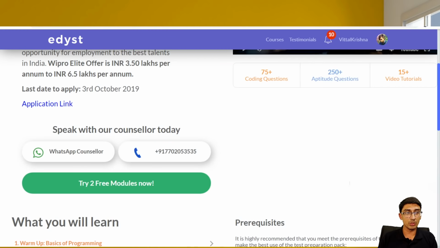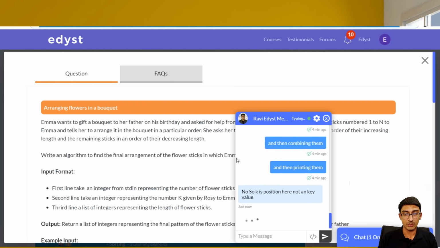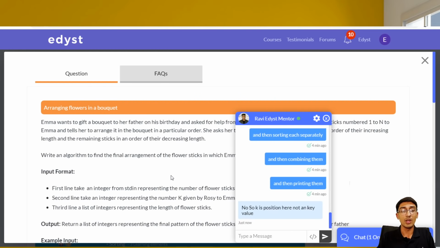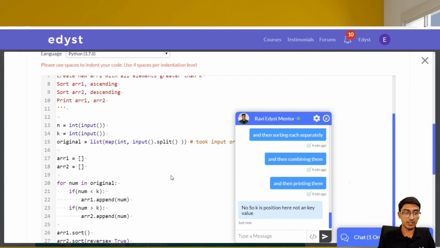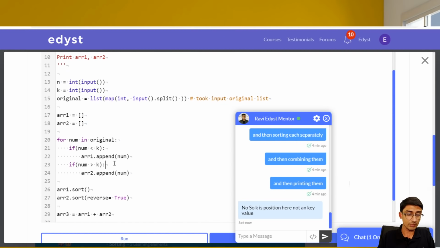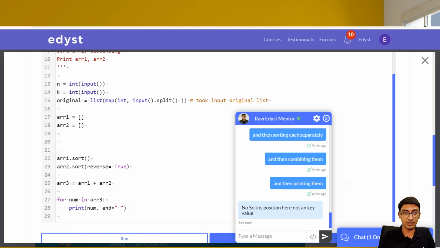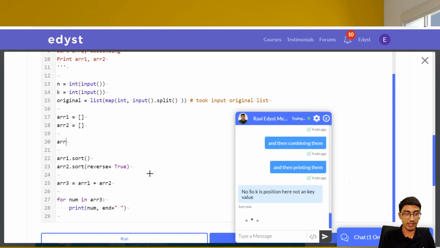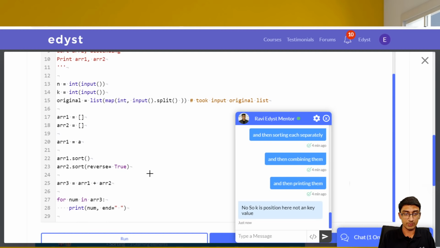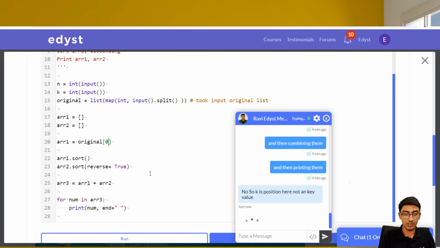Let me go back to the chat. Okay, got it. So what we're told here is, k is a position here, not a key value. Okay, all right. So I think we understood what the problem is. Let me just solve this and see why we were not getting the inputs. Okay, so R1 is equal to... let us see, and then I'll explain what the issue is.